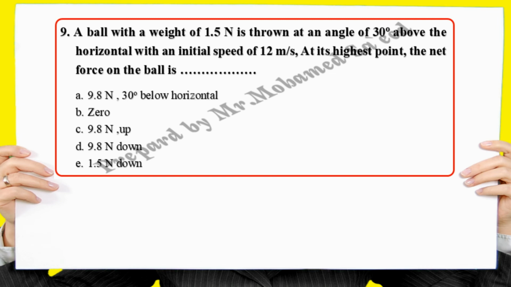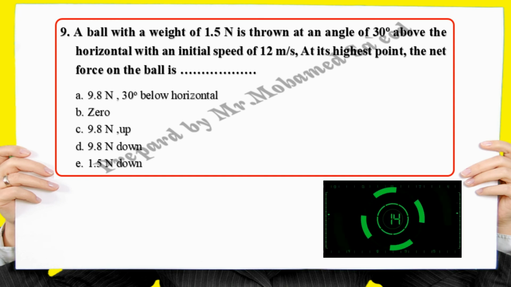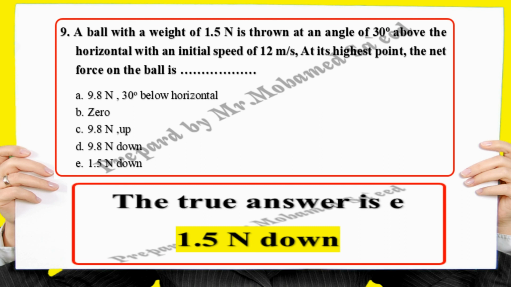At its highest point, the net force on the ball is: 9.8 Newton, 30 degrees below horizontal; 0; 9.8 Newton up; 9.8 Newton down; 1.5 Newton down. The true answer is E, 1.5 Newton down.